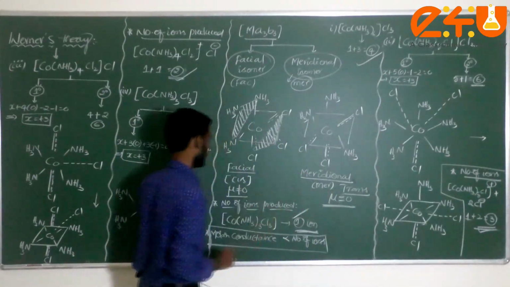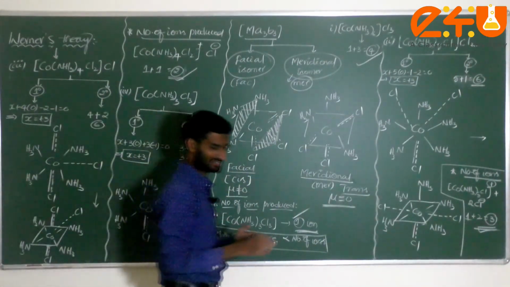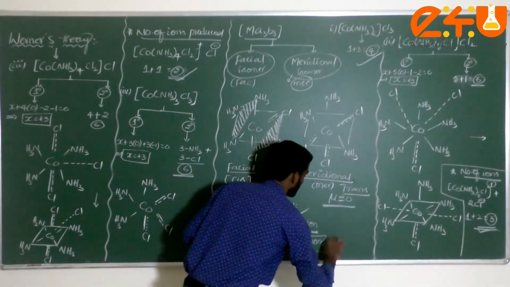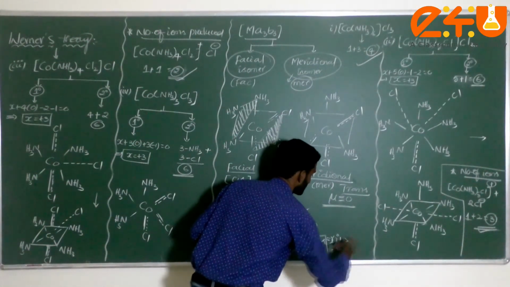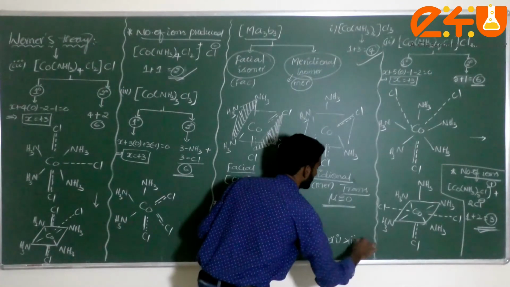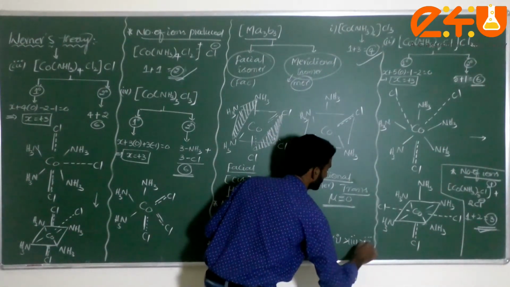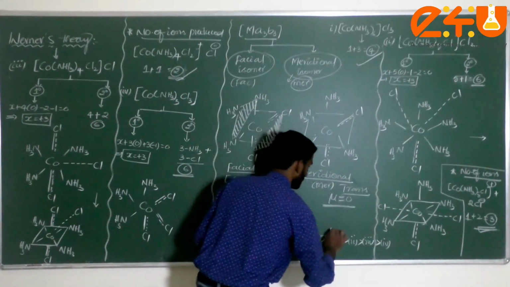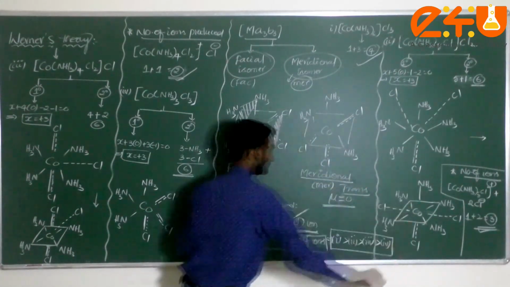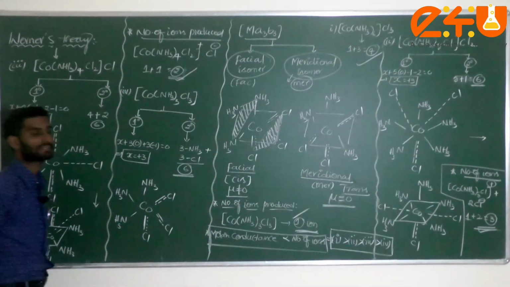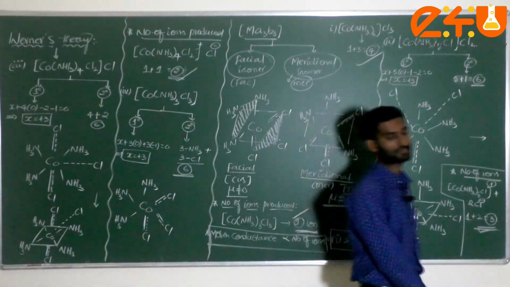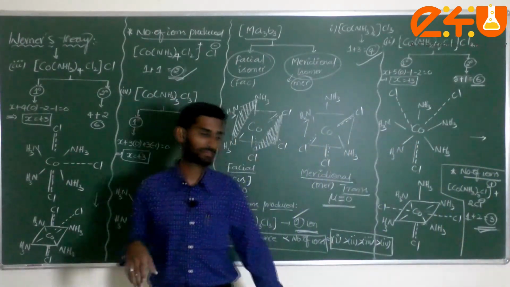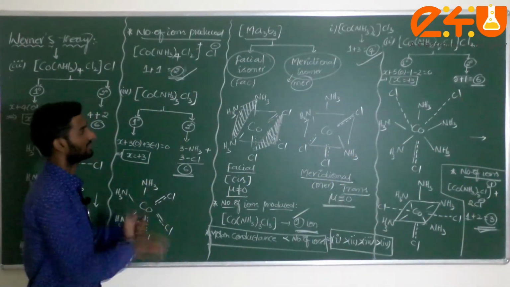Here, only 1. That means which one has more? Which one has the highest molar conductance value? Compound 1. Am I correct or not? Then I can write here: first one is greater than second, which is greater than third, which is greater than the fourth. This is the molar conductance order. This is a very important concept in coordination compounds. Got the clarity, dear students? Without any confusion you can easily draw this.